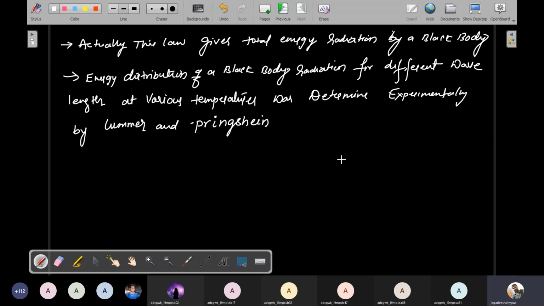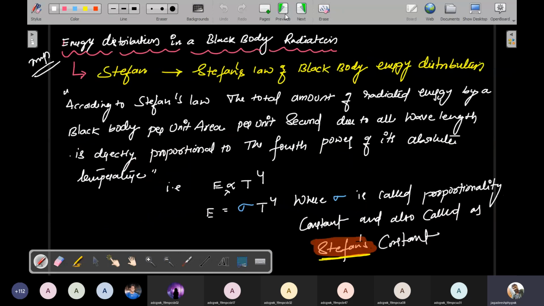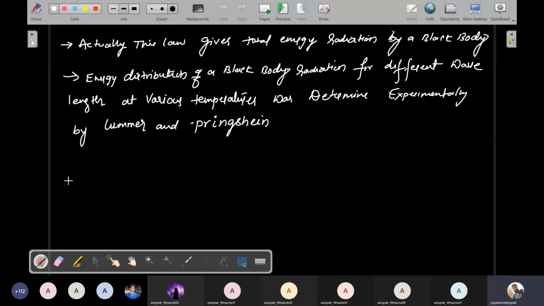For that purpose they conducted one experiment. That experiment is called energy distribution of a black body radiation by practical proof. So this is called the practical experiment.